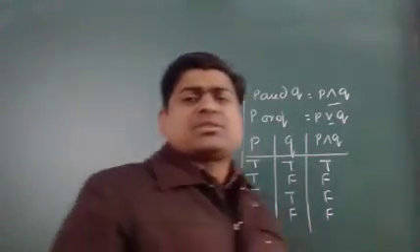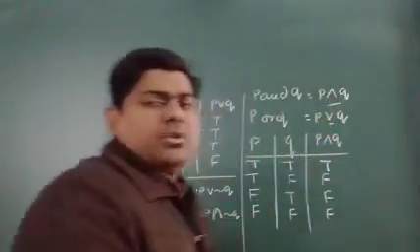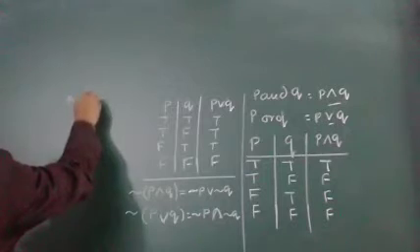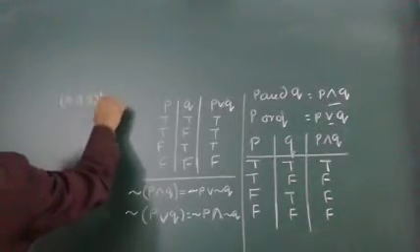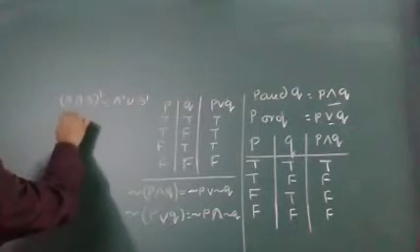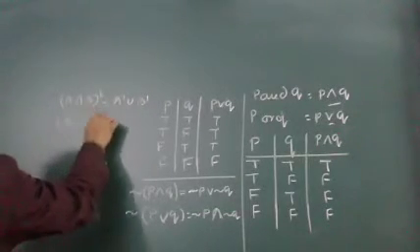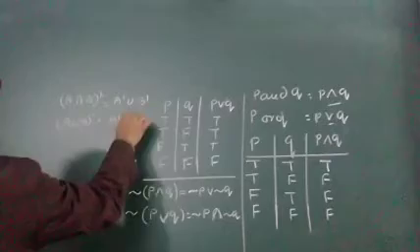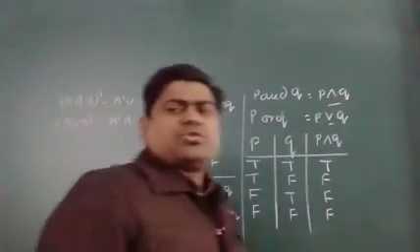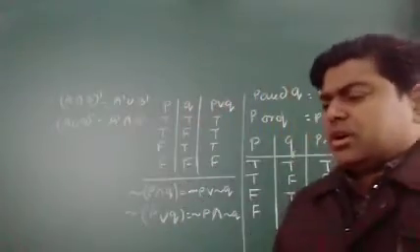In sets we discussed De Morgan's law. If you remember, we discussed that the complement of A union B is the complement of A intersection the complement of B, and the complement of A intersection B was written as the complement of A union the complement of B. So in the same way, here also we can write the truth value of these things.